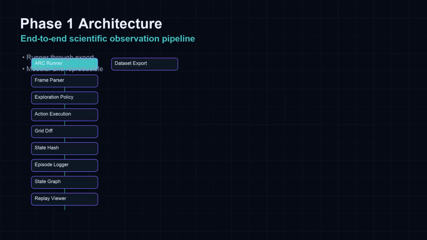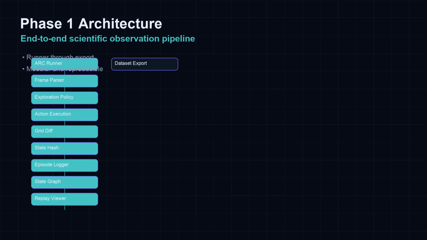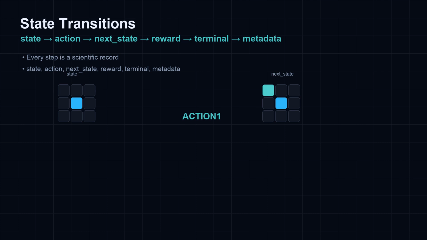The Phase 1 pipeline connects an environment runner, frame parser, exploration policy, action execution, grid differencing, state hashing, episode logger, state graph, replay viewer, and dataset exporter into one reproducible system. Every step becomes a transition: state, action, next state, reward, terminal flag, and metadata. This is the atomic unit of experiential memory.